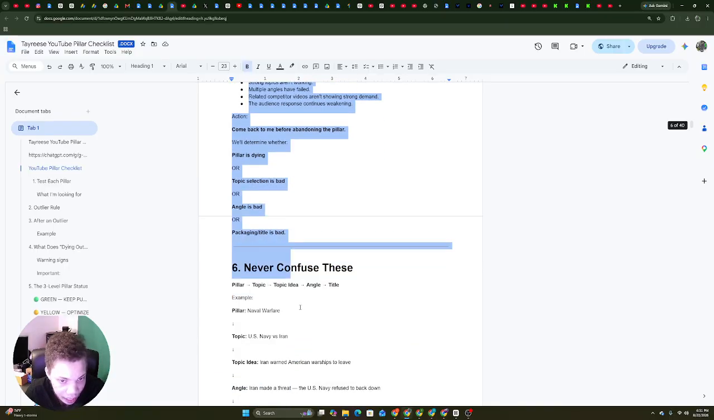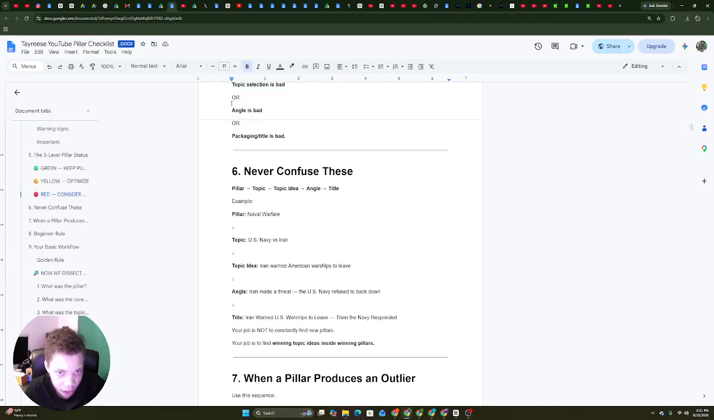So AI knows when you bring in your competitor's title, it knows how to extract the topic from the competitor's title, and then give you the topic and extract it to a new angle for you to use. So it's gonna be this pillar, and then the topic, and then the topic idea, and then the competitor's title, and then it's gonna extract it to a new angle for you to use.